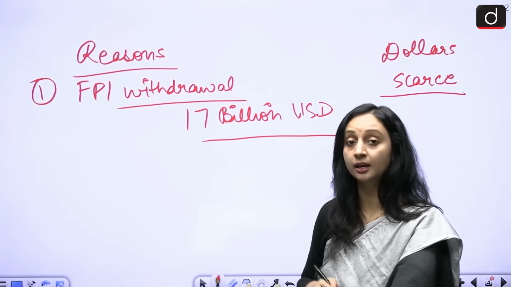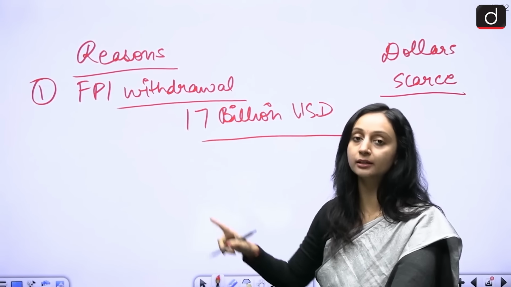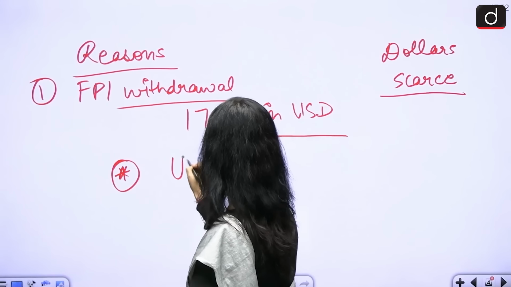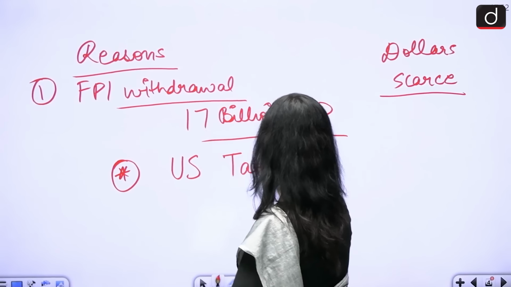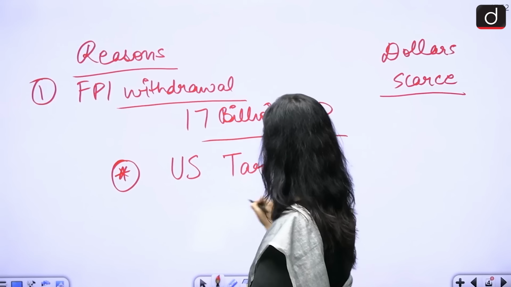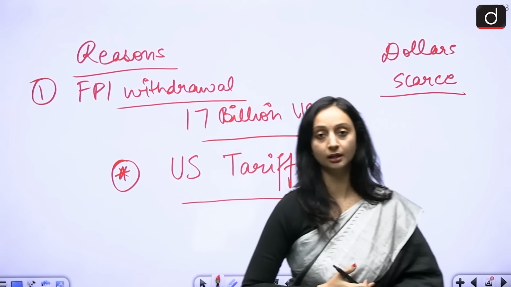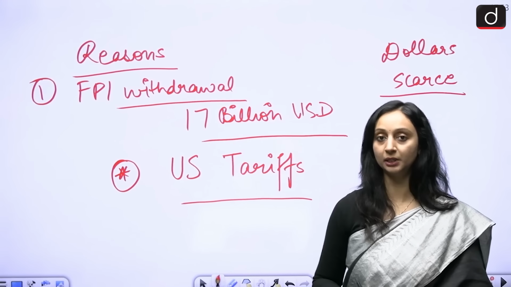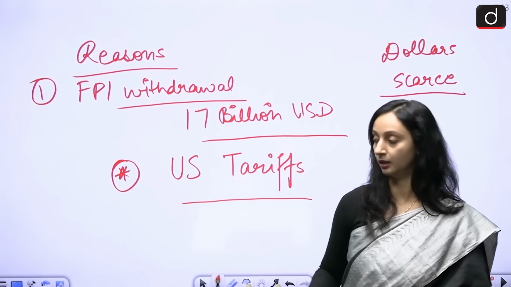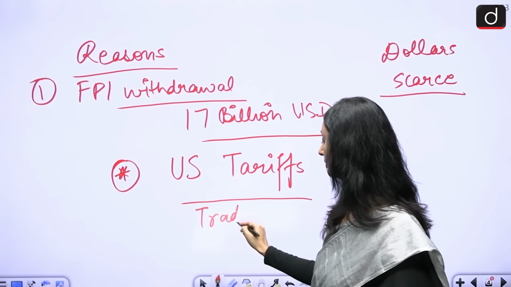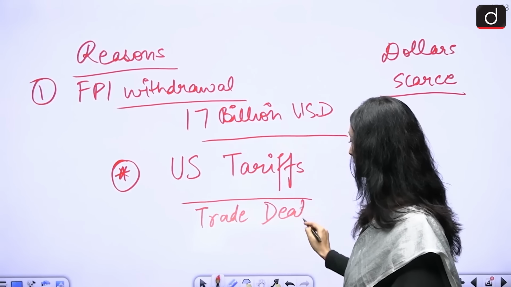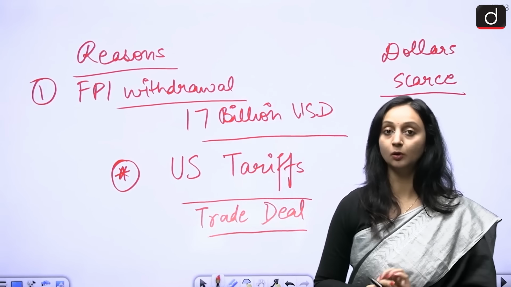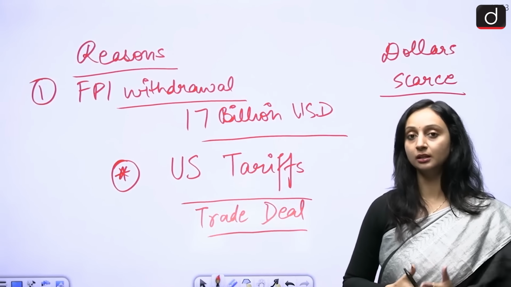And one of the possible reasons behind this move of these investors is the huge uncertainty that has come in along with the US tariffs. We know that Indian commodities face a tariff from the US markets. Now the problem here is that till now we have not been able to close a trade deal. We are negotiating a trade deal with the USA, but so far we have not been able to close a trade deal. And currently also we have a 50% of tariff from the US. So this is a concerning situation.